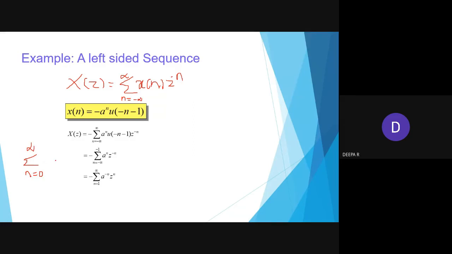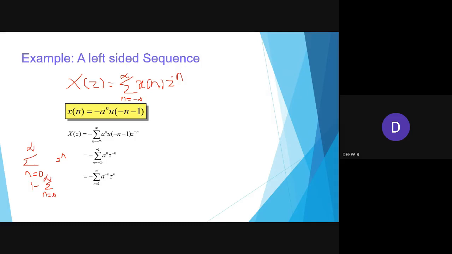So what happened? Z power 0, consider only z is there. So z power n will become 0, so z power 0 will become 1. So what I am going to do is 1 minus, I am going to include n equal to 0, starting from n equal to 0 to infinity.